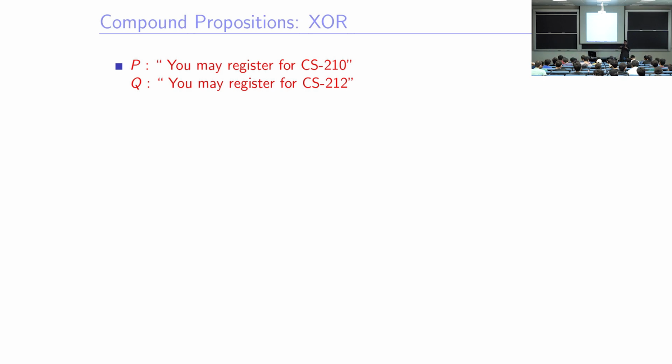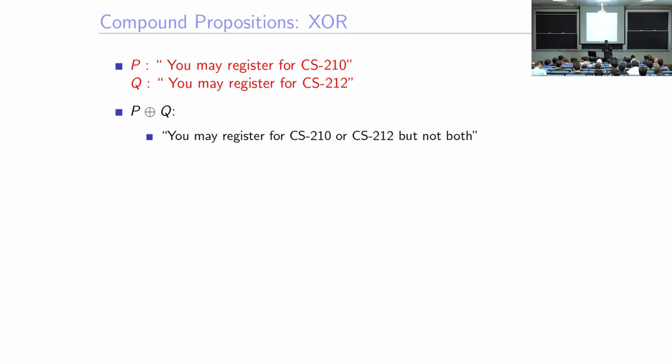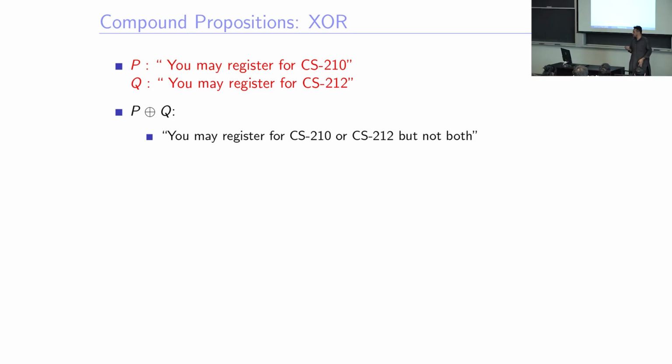So you have to be tactical in making the statement so you don't make room for this. In this statement, if you stretch it, you can see that if you don't register for either of them, you can actually still survive. But that's not what is meant by exclusive or. Very good point. Yeah, I will come back to you.